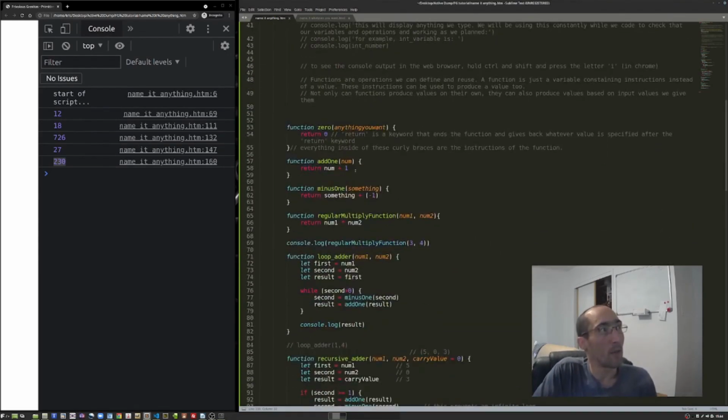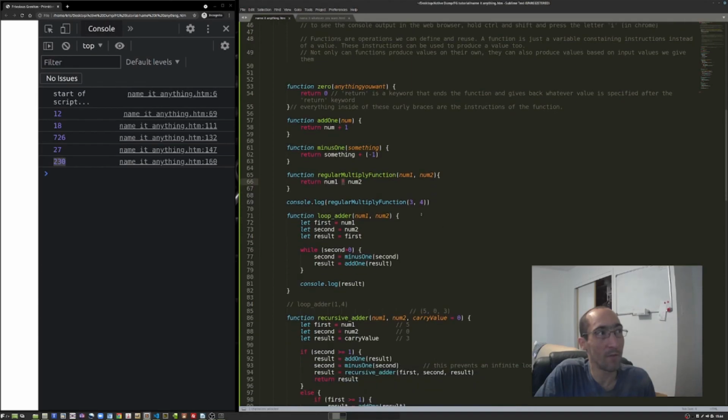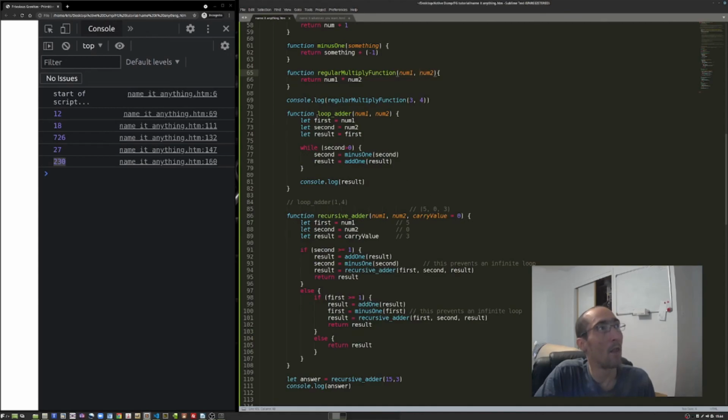We start with our primitive basic blocks, just an add 1 to anything, make 0 out of anything, minus 1 to anything, and our easy multiply, where we just use our multiply symbol. Nothing to it, enter numbers, good to go. Then we made a loop adder where we threw in a loop and did the addition one at a time while decrementing our iterator, or our counter if you want to say, and then adding 1 to our result every time we go through. So if this is 5, it runs 5 times, result is going to get a +1 on 5 separate occasions, leading to a final result.